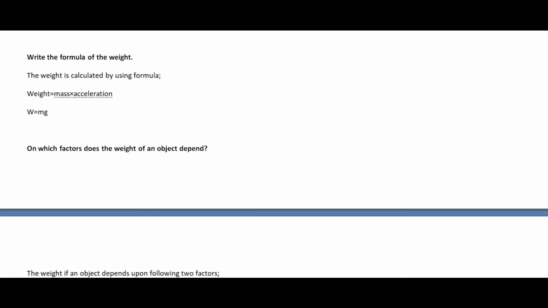And now I want to mention the formula of the weight. Weight is calculated by using the formula weight equals mass into acceleration, that is symbolically W equals mg. So it is the formula of the weight that you have to use because it is one kind of force, and it has come from the formula of force. Force equals mass into acceleration, and weight also equals mass into acceleration. And here we have to take the acceleration due to gravity, so it is W equals mg.